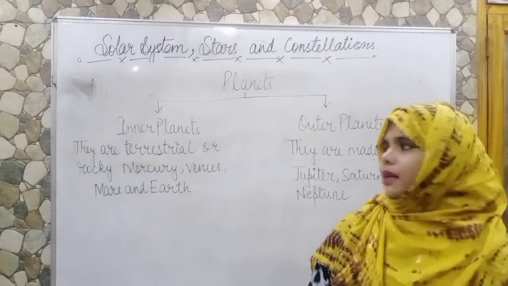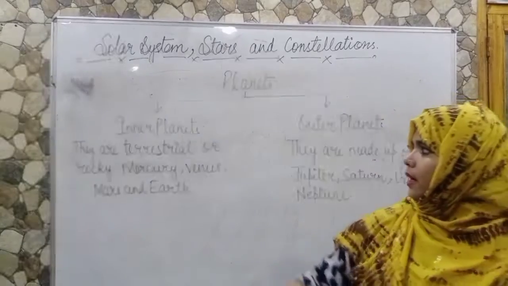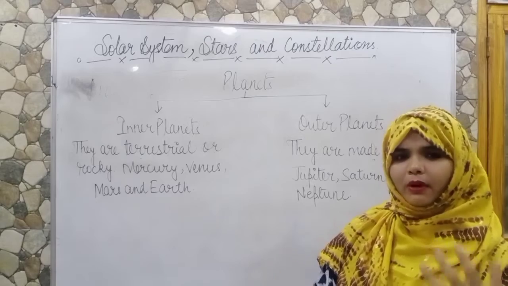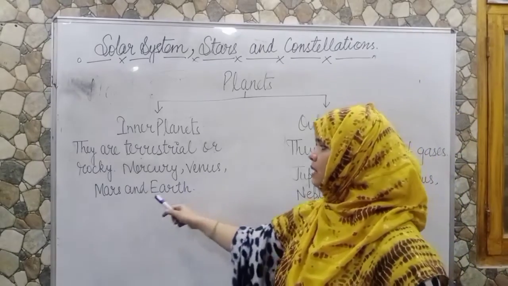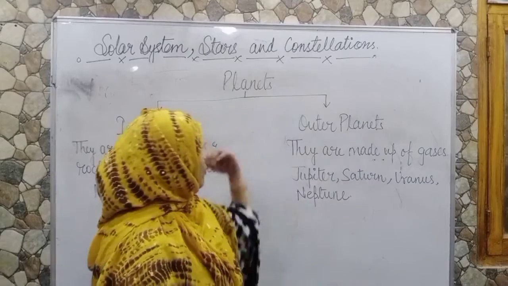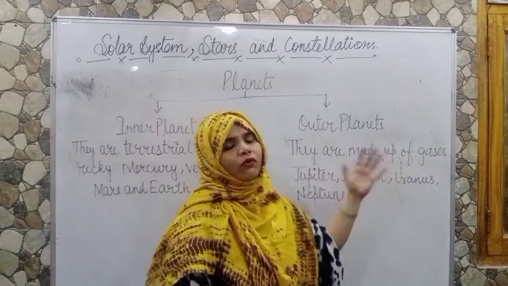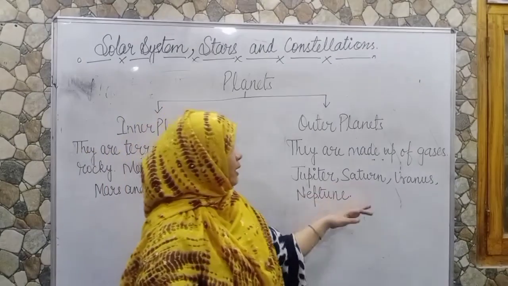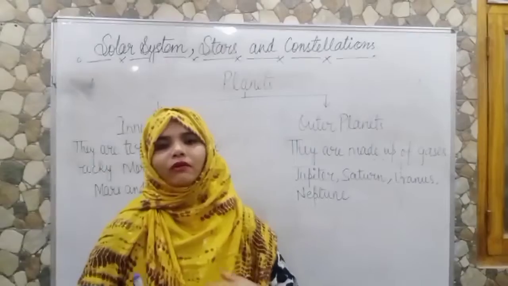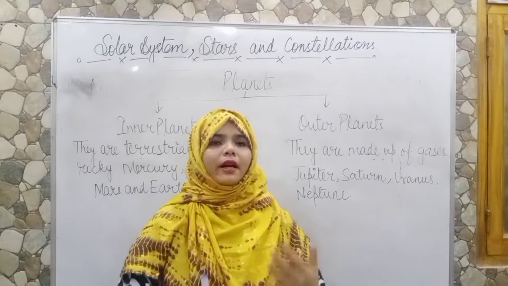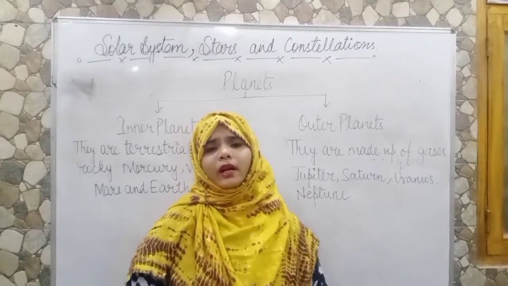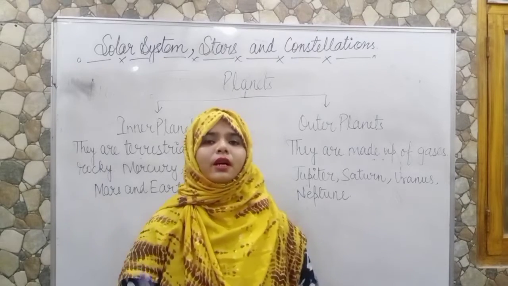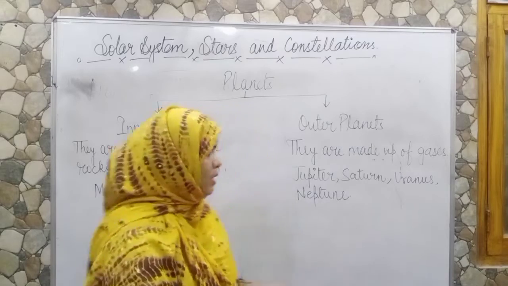There are two types of planets, inner planets and outer planets. Inner planets are terrestrial or rocky; their main part is made up of rock. They are Mercury, Venus, Mars and Earth. The outer planets are made up of gases, and we can also call them Jovian planets: Jupiter, Saturn, Uranus and Neptune. They all have their own natural satellites, they all rotate on their own axis, and they also revolve around the sun in their particular orbits.